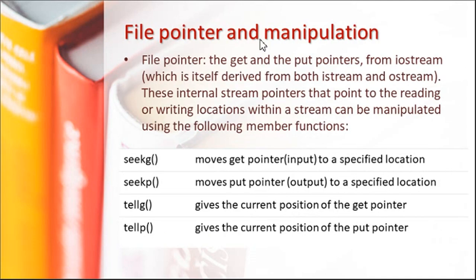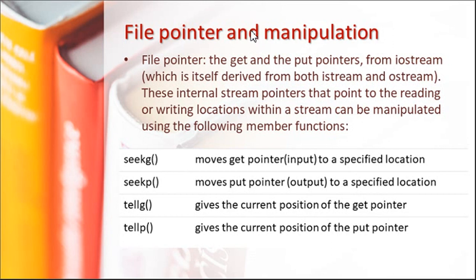Another group is for file pointer manipulation. We can achieve somewhat direct access using some functions: seekg moves the get pointer, or input pointer, to a specific location. seekp moves the put pointer to a specific location. When we are opening in write mode, ios::out, we use the put pointer, and for ios::in we use the get pointer.